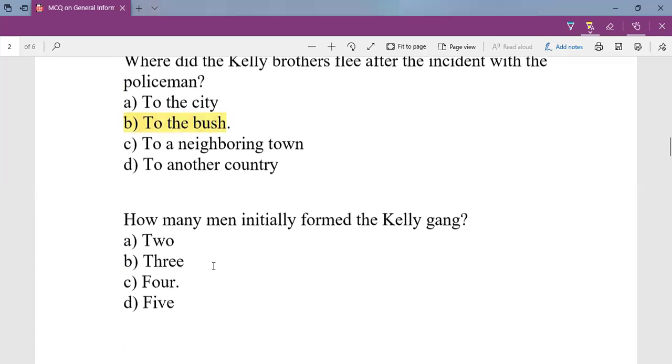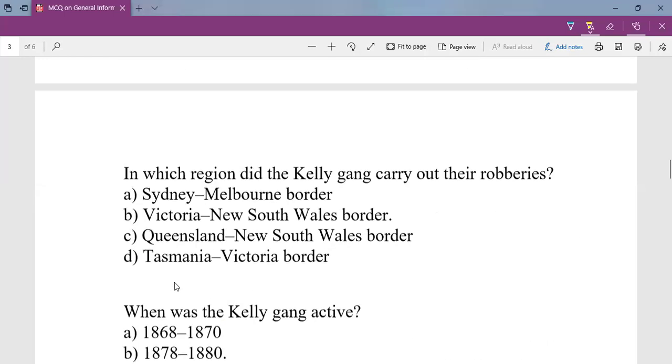How many men initially formed the Kelly gang? There were 2 people hiding and 2 more people joined. So initially, 4 people started the Kelly gang, and they became very notorious. And they started robbing rich people in certain areas. What was the area? They were very much active in the Victoria, New South Wales border.